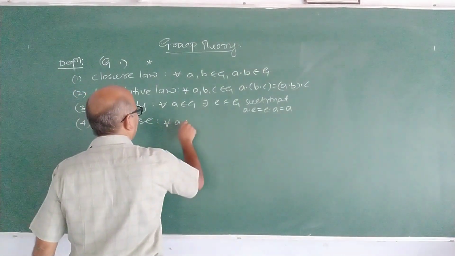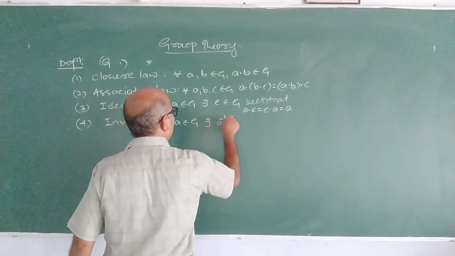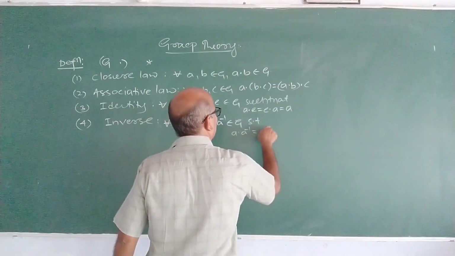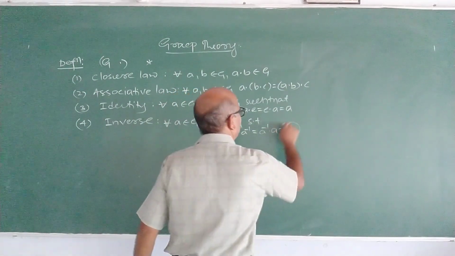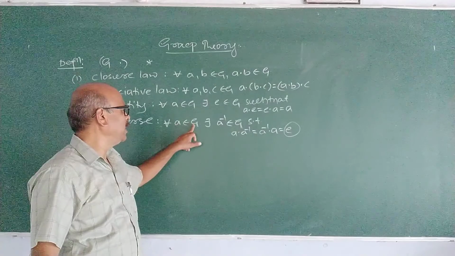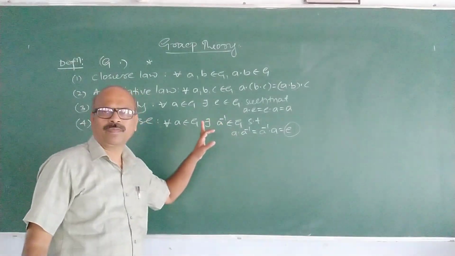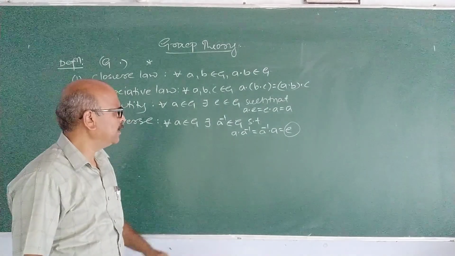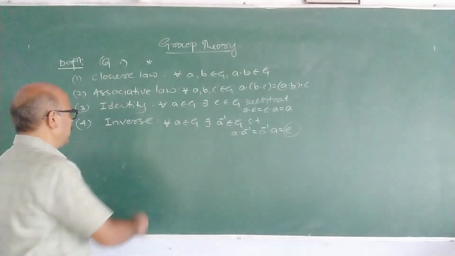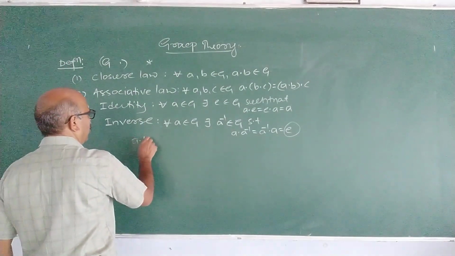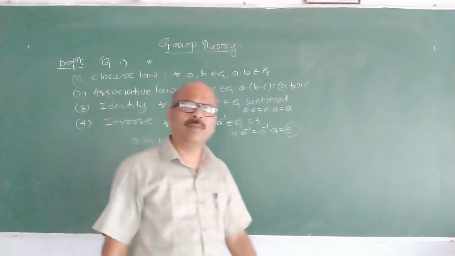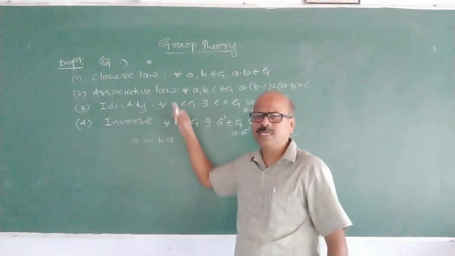Inverse. For all a belongs to G, there should exist a inverse belongs to G such that a dot a inverse equals a inverse dot a, which must be equal to e. e is the identity. Then we say that a inverse is the inverse of a, and every element should possess an inverse. If this is so, then we say that the inverse of each element exists. In addition to this, if a dot b is equal to b dot a, we say that the group is commutative or abelian. This is the definition.